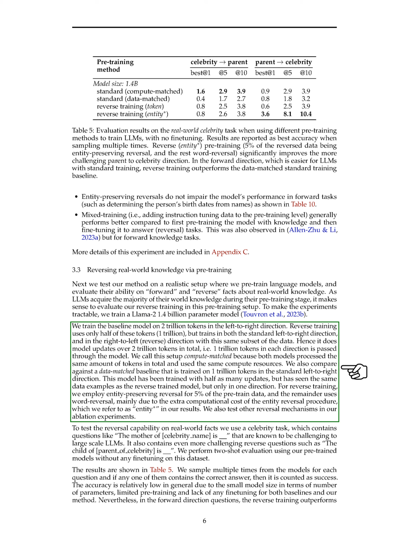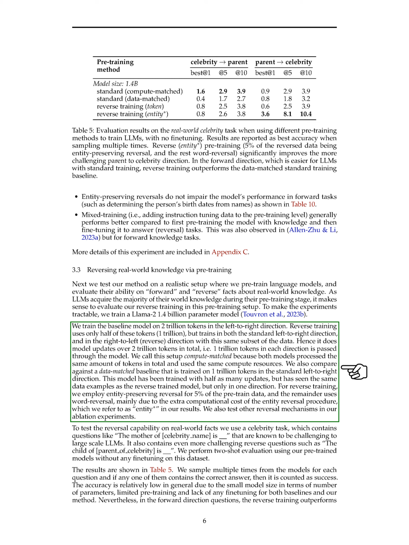The baseline model was trained on 2 trillion tokens in the left-to-right direction. For reverse training, we used only half of these tokens, 1 trillion, but trained the model in both the standard left-to-right direction and the right-to-left, reverse direction using the same subset of data. This means that the model received updates over a total of 2 trillion tokens, with 1 trillion tokens processed in